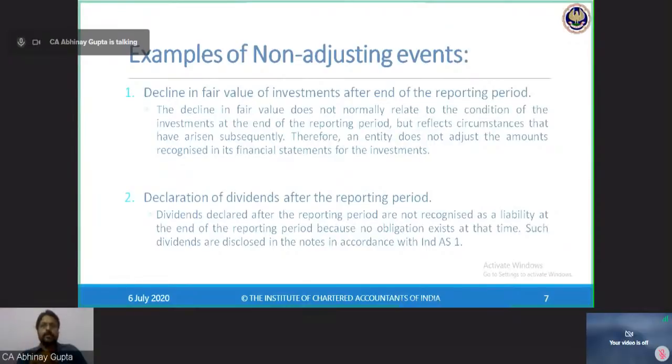No, because this is a non-adjusting event. I am preparing accounts for 31st March, and as at 31st March, I cannot have evidence that the share market will fall so significantly that my investments' value will be eroded.